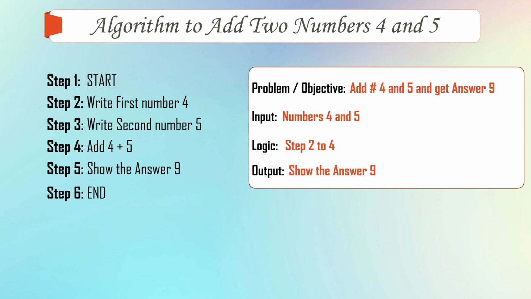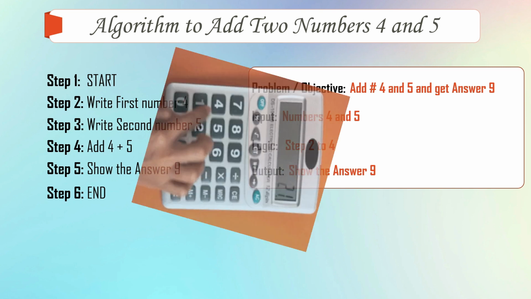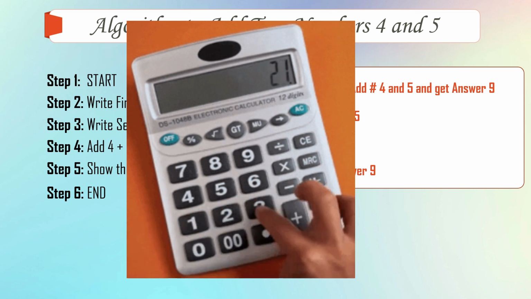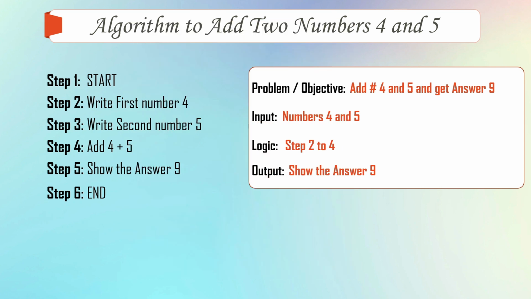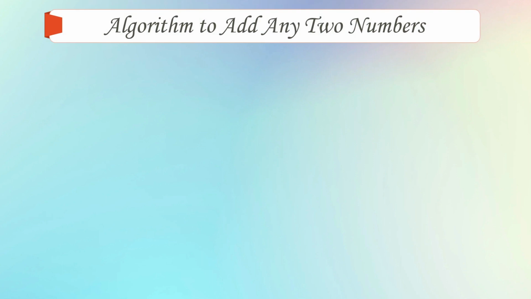Now, when we use a calculator, we don't add only two specific numbers, 4 and 5. We add any numbers. The calculator gives an option to add any two numbers, right? The user enters, say, 2 and 6, or 10 and 9, any two numbers. This specific example on your screen will add only the two numbers 4 and 5. So we'll modify this algorithm to add any two numbers that the user enters.